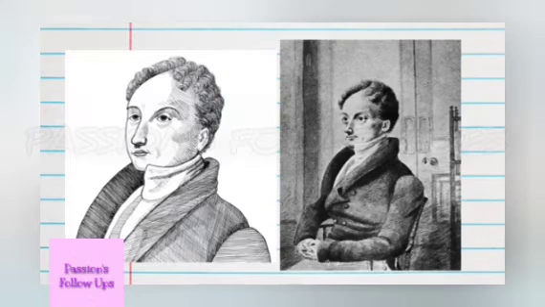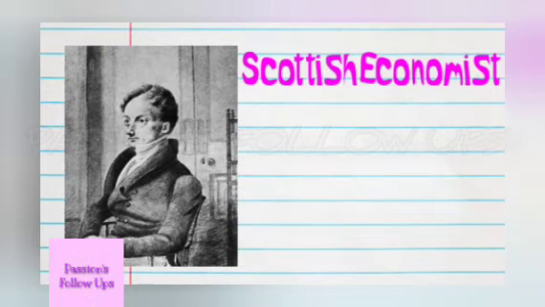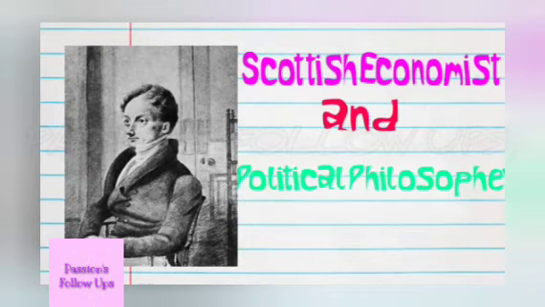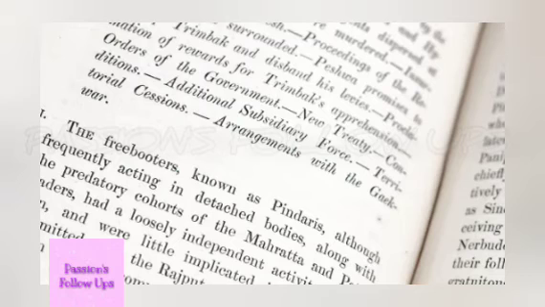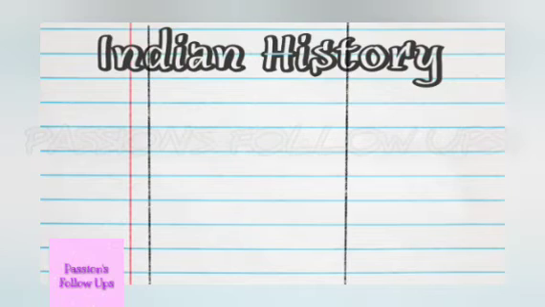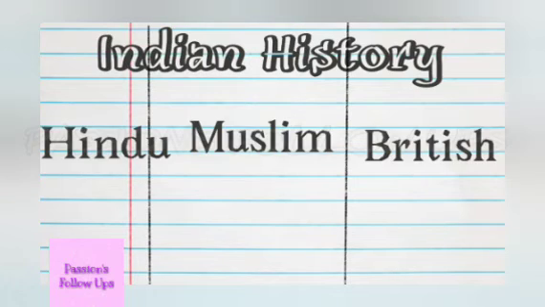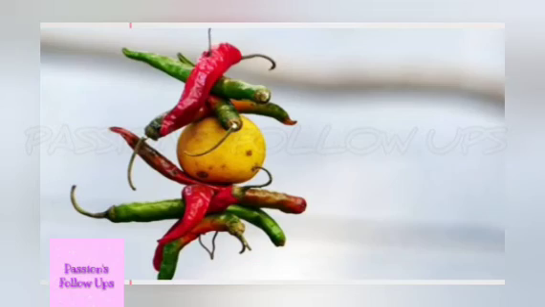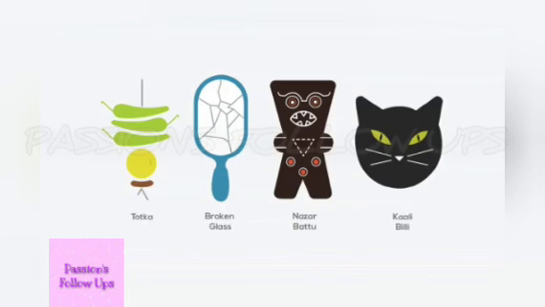In 1817, James Mill, a Scottish economist and political philosopher, published a three-volume work, History of British India. He divided Indian histories into three periods: Hindu, Muslim and British. This was widely accepted all over the world. His telling was that before the advent of the British, Hindu and Muslim despots ruled India.